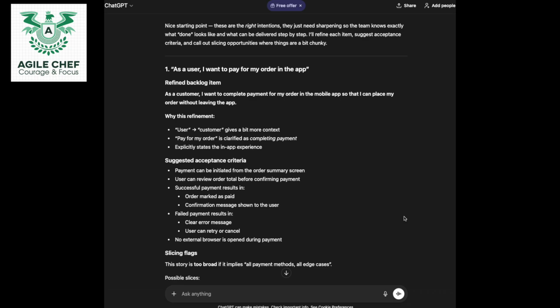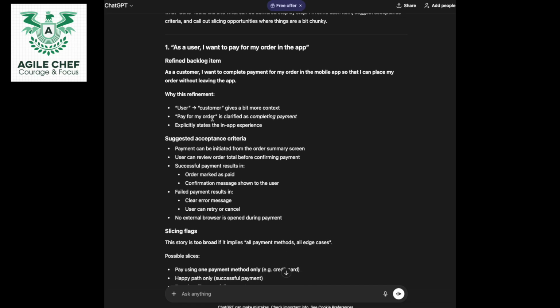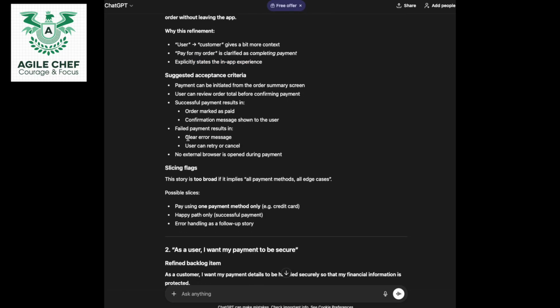Okay, and now it's explaining to me why this refinement. So here, that's that bit here. User has been changed to customer, which gives a bit more context. Pay for my order is clarified as complete payment and explicitly states the in-app experience. Wonderful. So look at this here, guys.